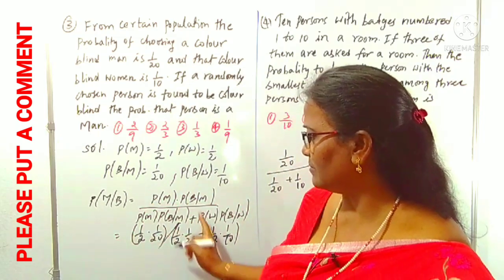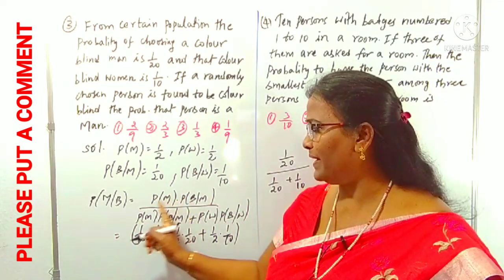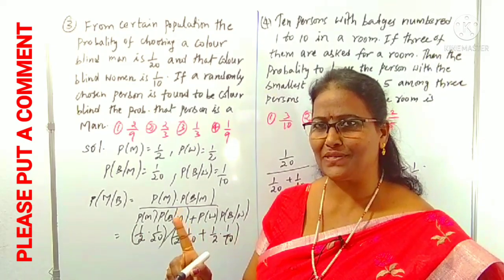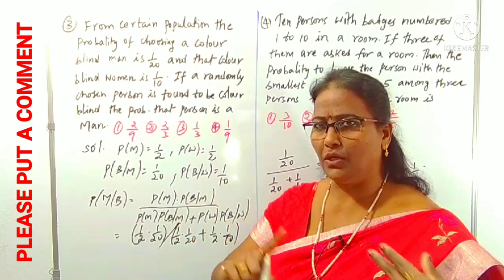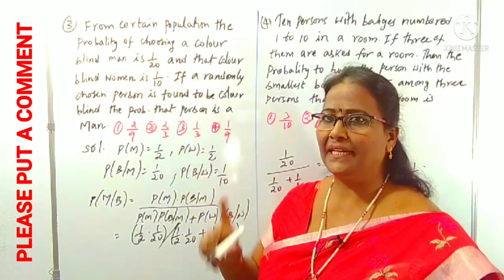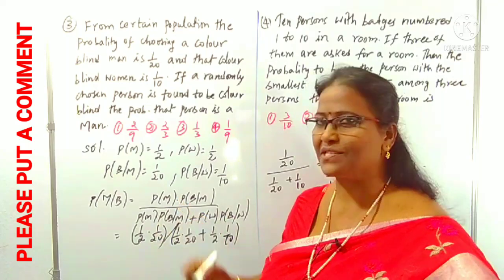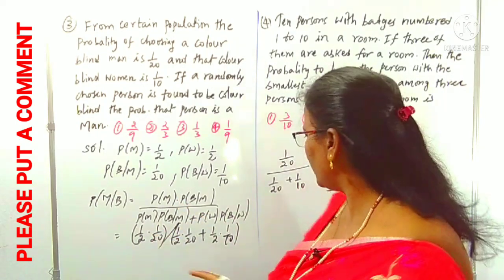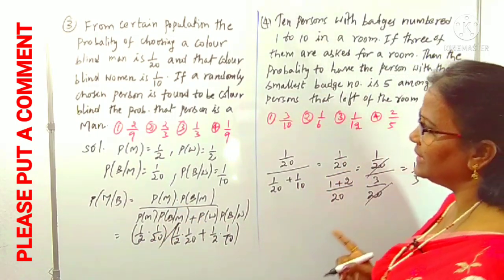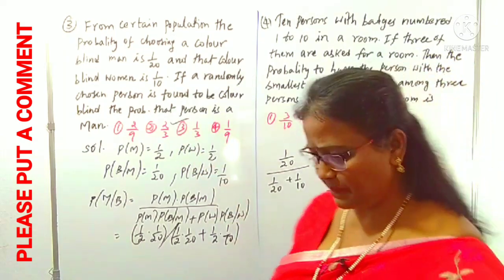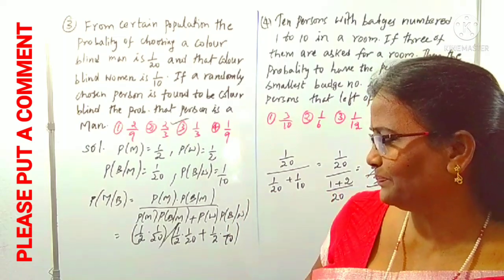This is nothing but Bayes theorem. Not only in case of 2 categories, many categories can also go like 1, 2, 3. Here only 2 categories, man and women, are given, and like this you can take. They may give many categories also, the process is the same. Right. So we got 1 by 3. That is which option clearly? Third option. So this depends on which theorem? Bayes theorem.